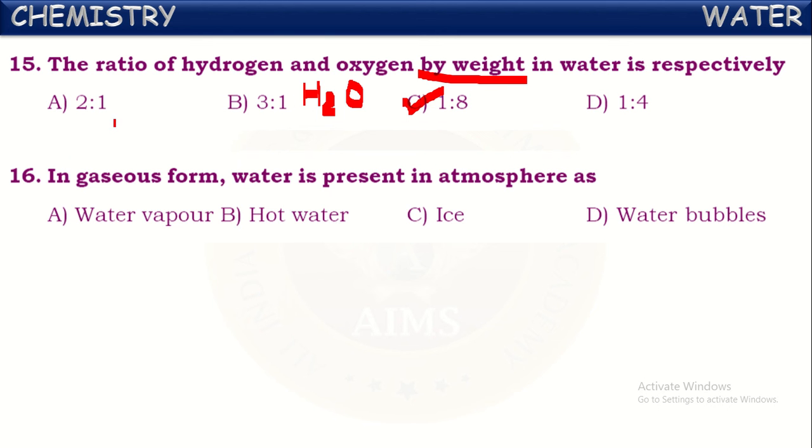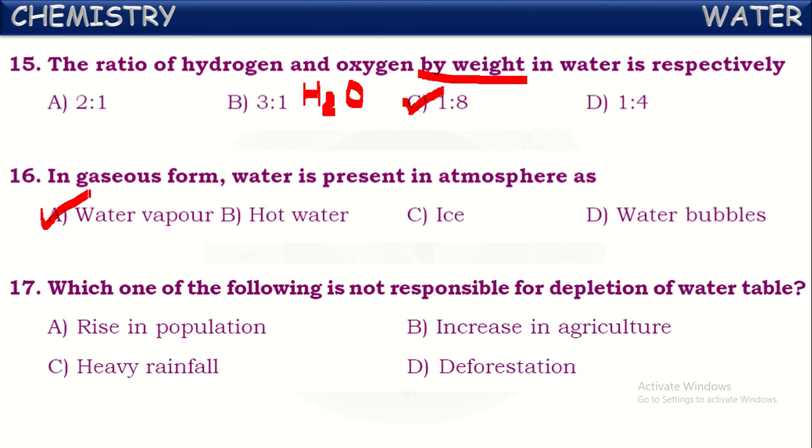It is called water vapor. Okay. Next, which one of the following is not responsible for depletion of water table? Depletion in the sense of decreasing of water table, a decrease in the levels of water under the earth's surface. What is responsible? Which is not responsible, they're asking here.